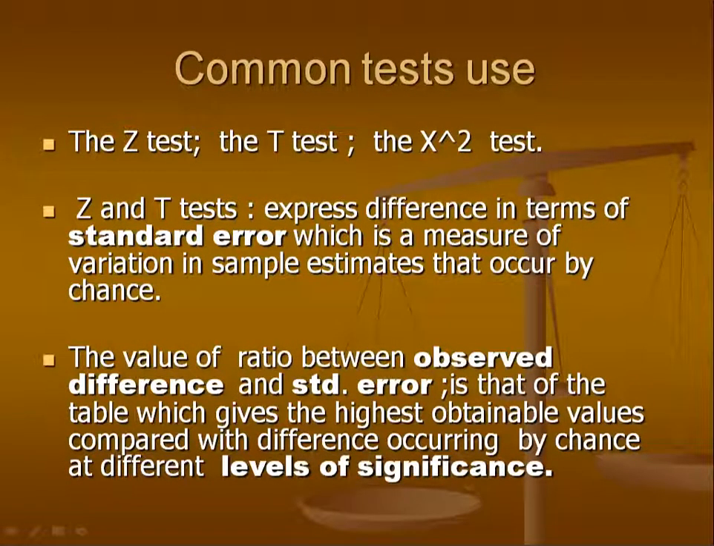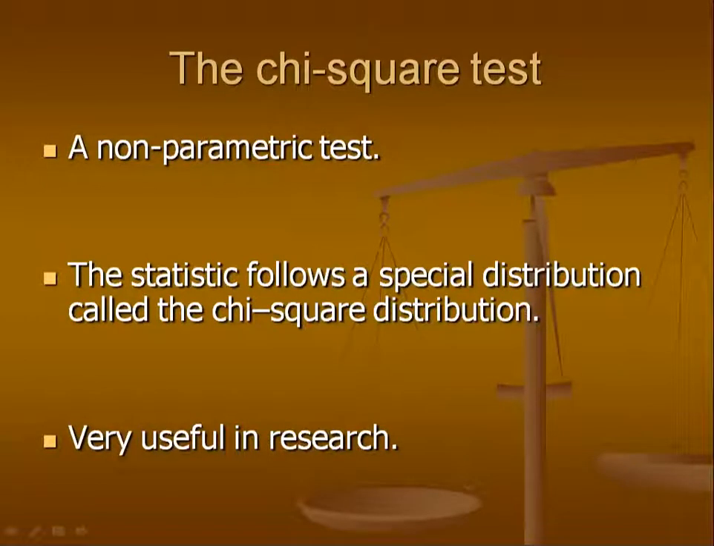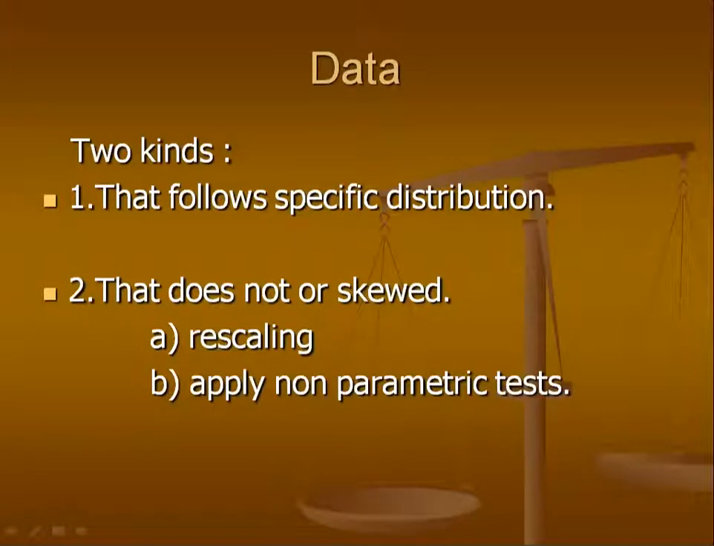So common tests we do are z-test, t-test, or chi-square test. Z-test or t-test express a difference in terms of standard error for means. We do z-test and t-test for means and chi-square test for proportions. Chi-square test is a non-parametric test. Again, there are parametric tests and non-parametric tests. Parametric tests are for quantitative data and non-parametric tests for qualitative data, that is for proportions. Chi-square test is very useful in research.